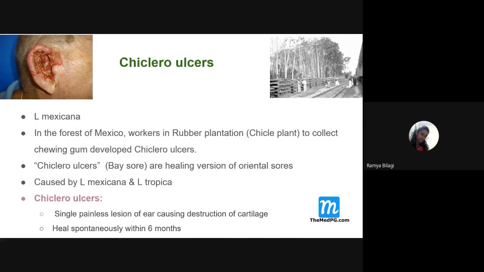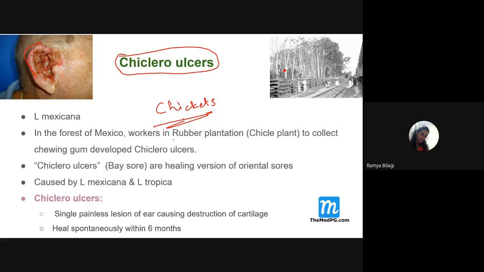Next, Chiclero ulcer. What do you mean by this Chiclero ulcer, students? What is this ulcer? Look at the external ear, the pinna. What happens? There will be a necrotic or ulcerated, inflamed area, and it is commonly seen in which people? People who work in the rubber plantation. So these are the rubber trees, rubber-producing trees. Do you remember chiclets, the chewing gum?